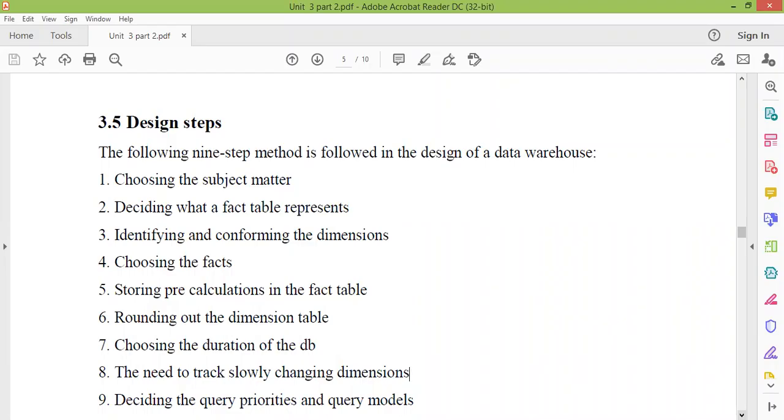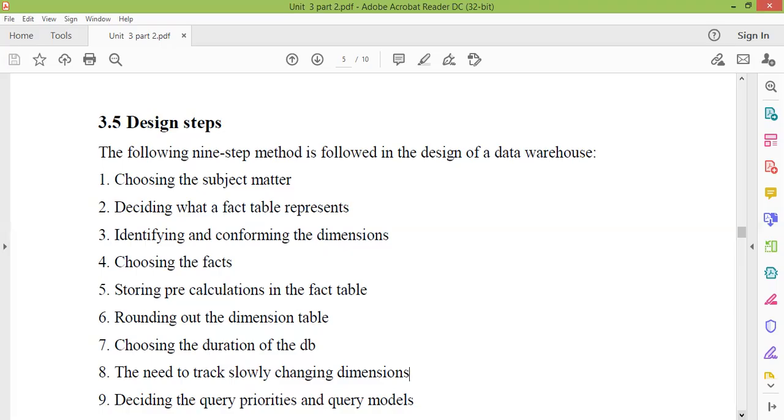This particular point we have discussed so many times. Without a subject, we cannot build a warehouse. So first you need a subject, and depending upon your subject, you will build a warehouse. Because if you don't know the subject, then we won't know how many attributes should be considered. Because in the operational database, there are thousands of attributes, but all the attributes are not relevant to take decisions.